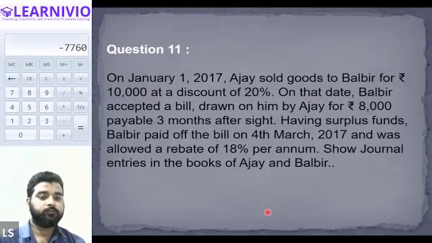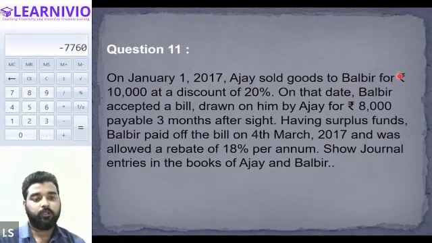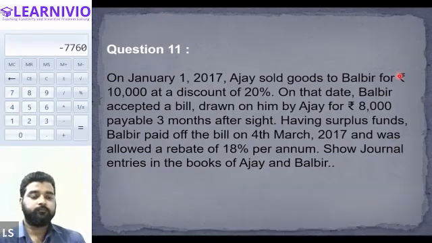First of all, let's talk about the journal entry in the book of Ajay. We will have to make the journal entry on the date of sale. What will be the journal entry for the sale of goods in the book of Ajay? Anyone can tell me, please? Balbir account debited, sales account credited, discount received.